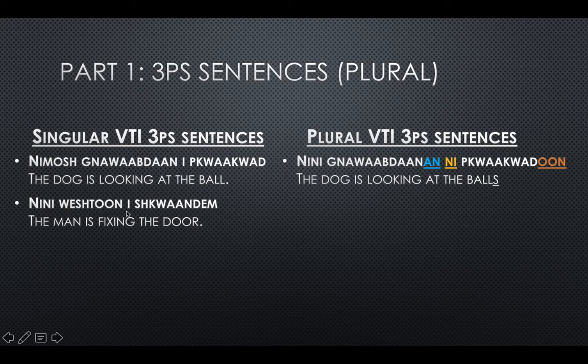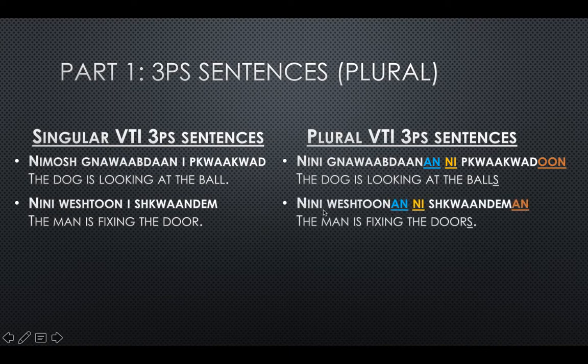Notice the OON ending. Then we got nene weshtonan ne shkwandeman. So we got weshton an, that extra an for the plural, and then our I turned to a ne, and then shkwandem was pluralized with an an, so shkwandeman. So that means the man is fixing the doors.